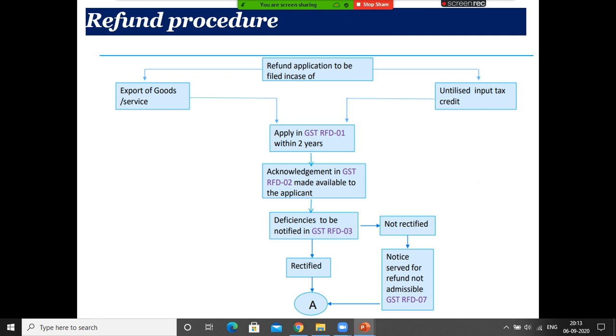So how will the refund application be processed? In case of export of goods or unutilized input tax credit, you apply within 2 years. We'll see what the timeline is within 2 years, how it is to be computed. So once you apply, you'll get an acknowledgement in GST RFD 02. In case there are deficiencies, you rectify the deficiency. If you have not rectified the deficiency, the system will immediately tell you that this statement is not attached. So you'll get a 7 days notice for non-admissible refund, because the department will say we issued a notice and you have not rectified, right?